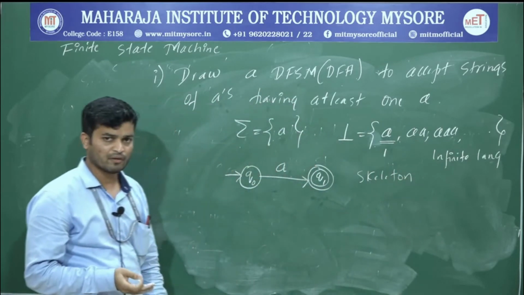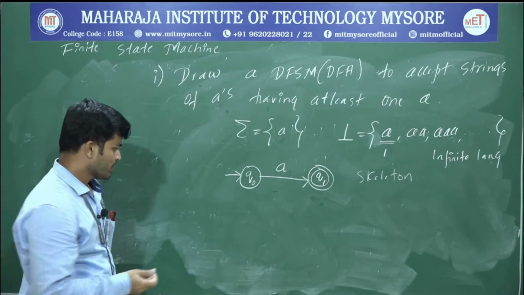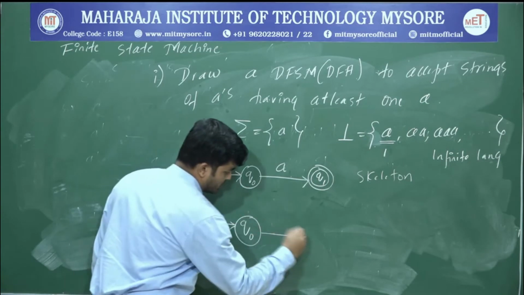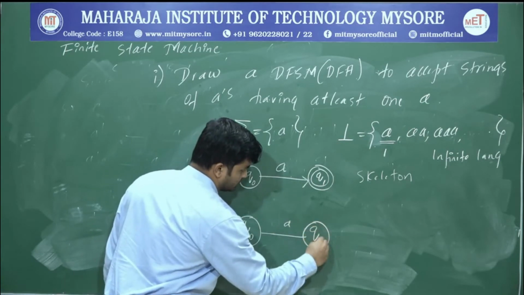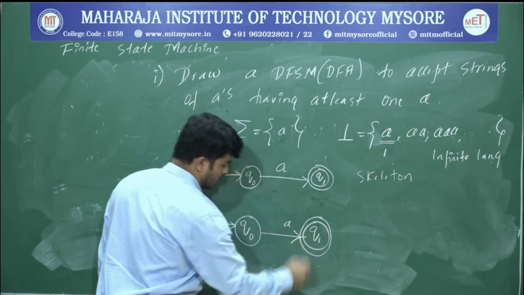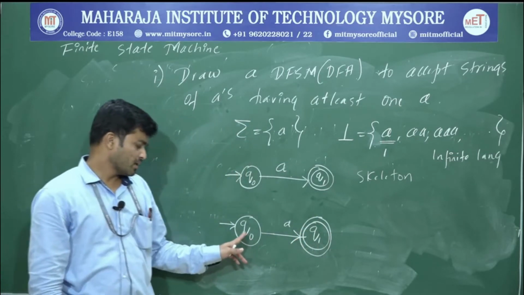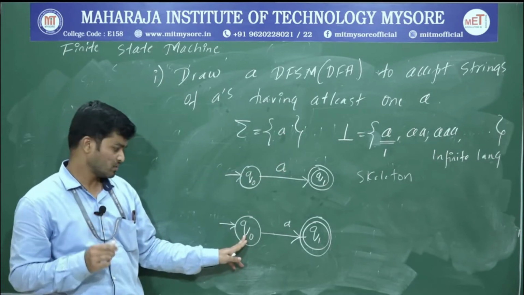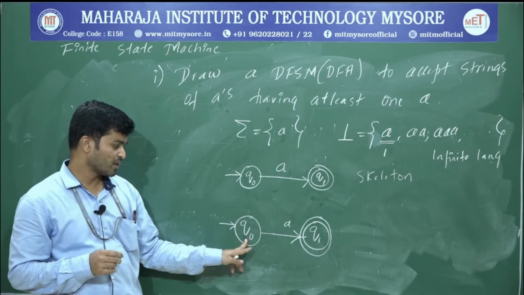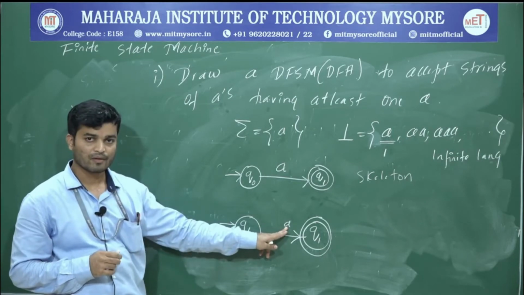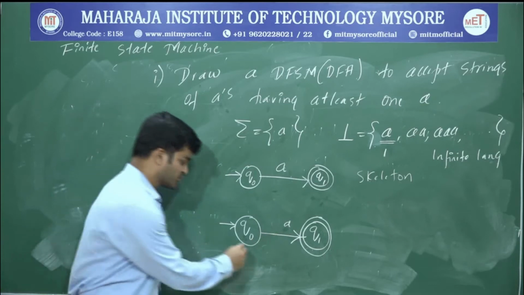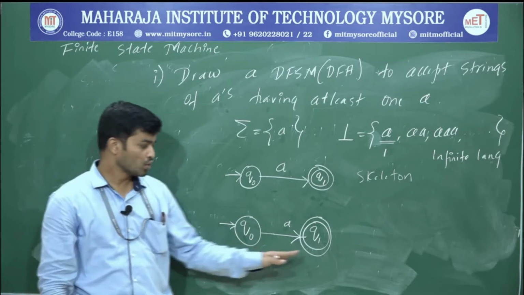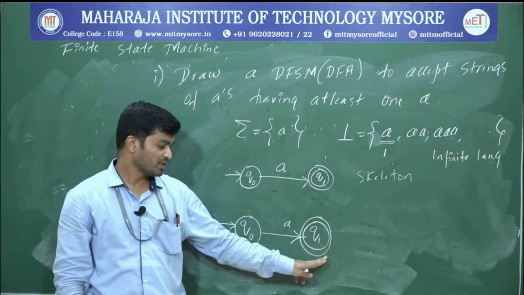Okay, now we have to build what? Muscle. How to build muscle? So again I will write this one more time. Q0, A, Q1. So just remember, if sigma is A, from each state there should be exactly one transition. And if you observe the skeleton, from Q0 we already have one transition. Therefore the Q0 state is over. There is no need of writing any transition. Now go to Q1. Okay. Now there are no transitions.